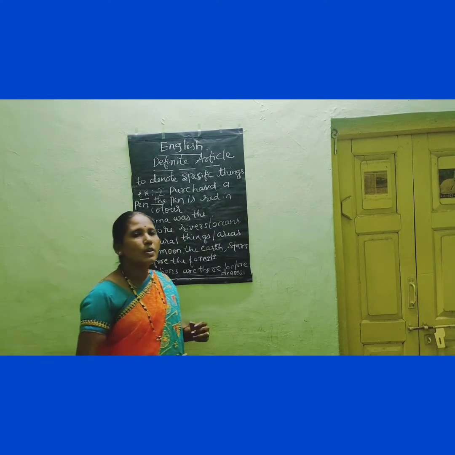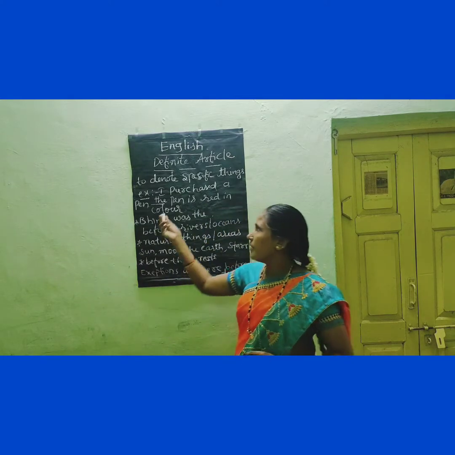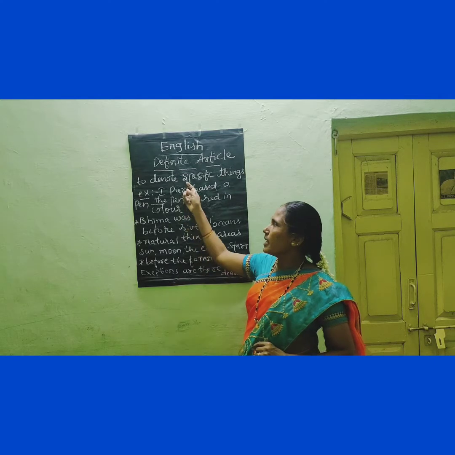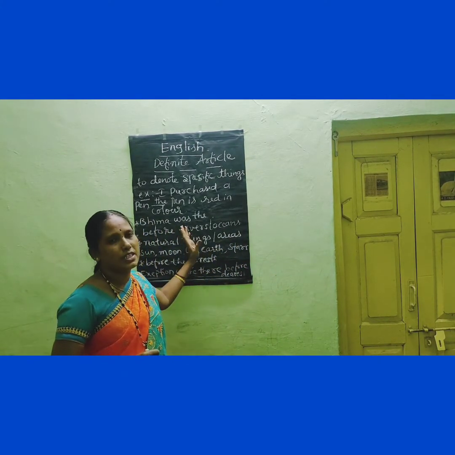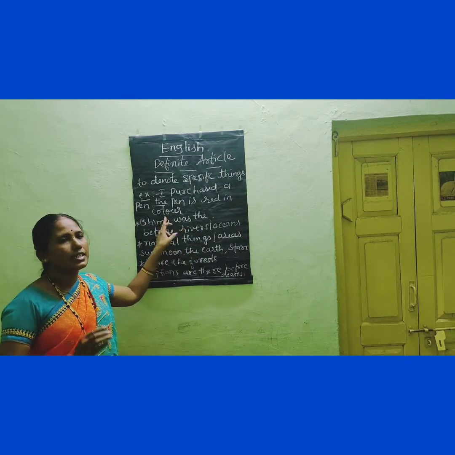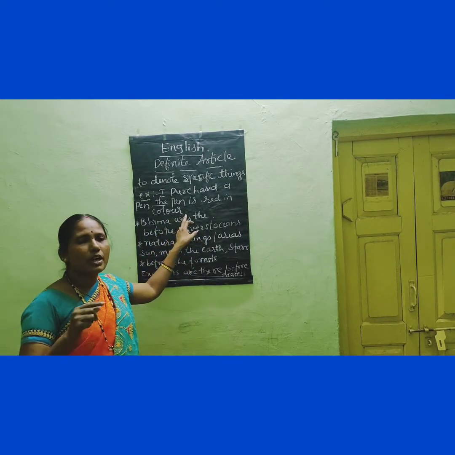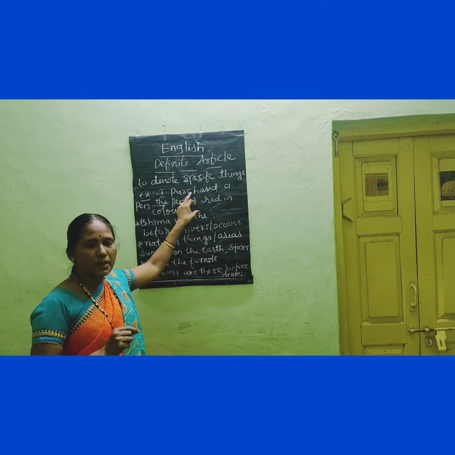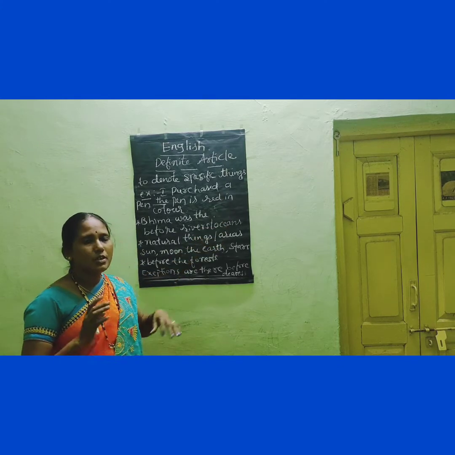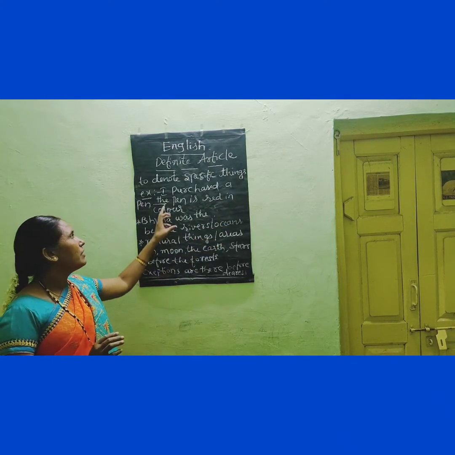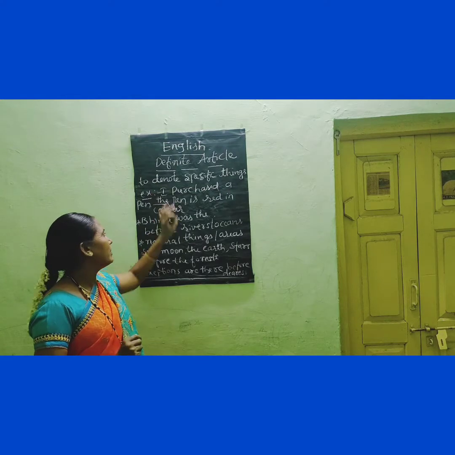So let us move on to the next topic, the use of definite article the. Already you have learnt about the use of a and an. So let us move on to where we have to use the definite article. Can you tell me what you mean by the definite article? The word itself suggests that the is considered as the definite article because we are going to use the before a specific person or a definite thing. So for that only we consider the as a definite article.